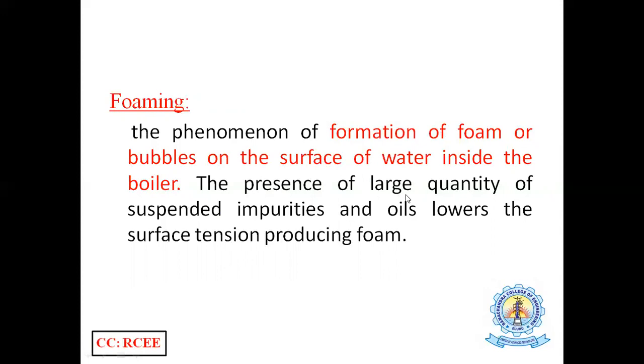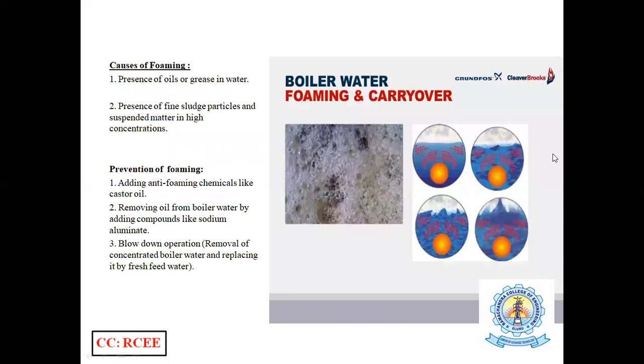The presence of a large quantity of suspended impurities and oils, or lowered surface tension, may produce this type of foam. If you carefully observe this picture, you can see the bubbles or foam formed on the surface of the water. These bubbles or foam are carried out along with the steam. Sometimes this may also cause some troubles. That's why this is also called one of the boiler troubles.